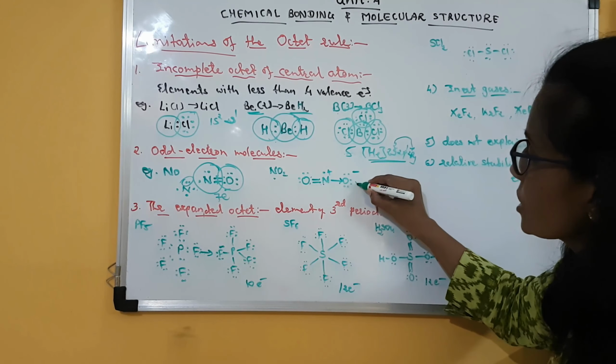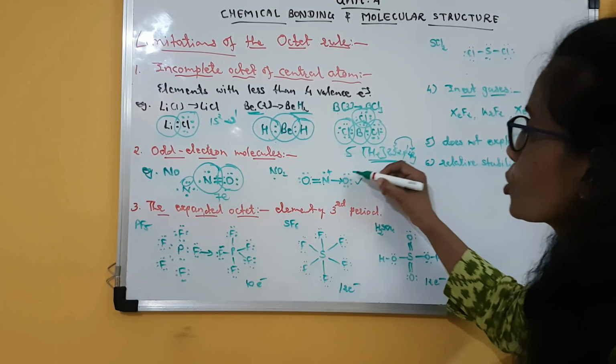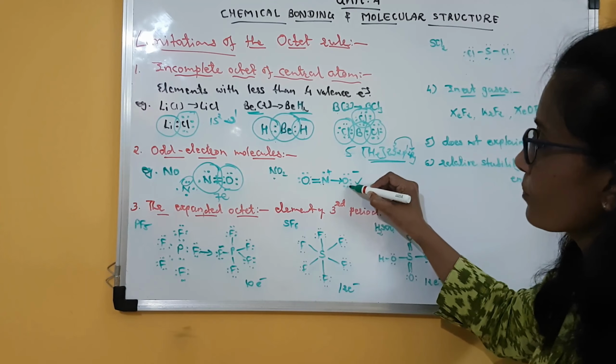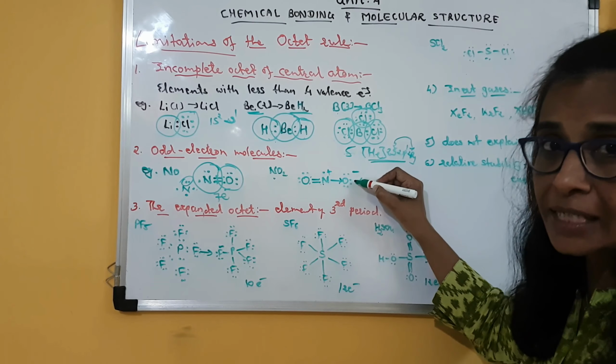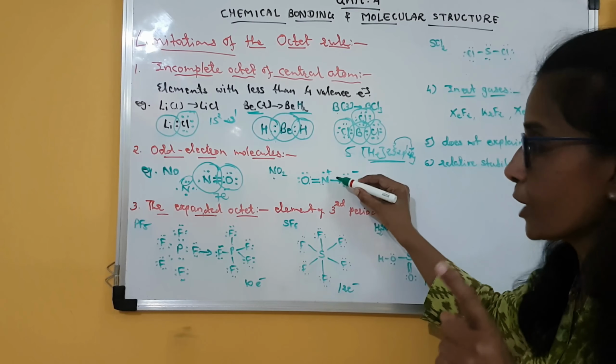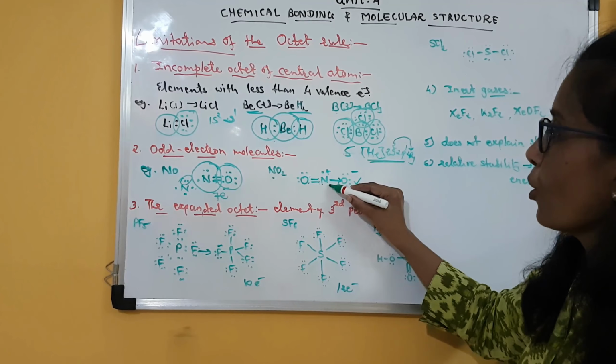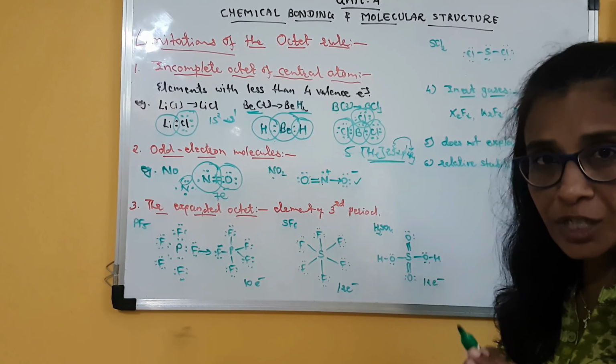So this oxygen is not utilizing any of its valence electrons. All 6 valence electrons of this oxygen atom are as they are. In addition to that, it is gaining 1 extra electron from nitrogen. So it has acquired a negative charge, and nitrogen has acquired a positive charge.